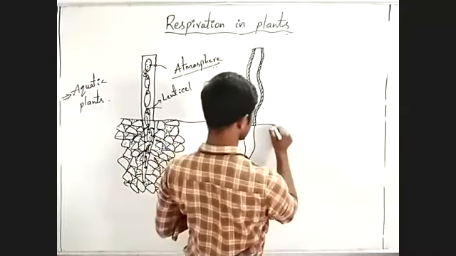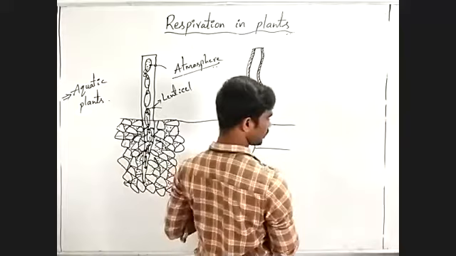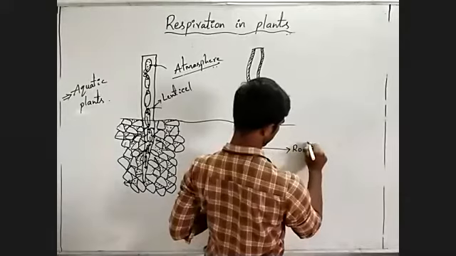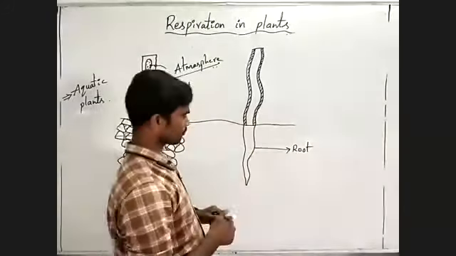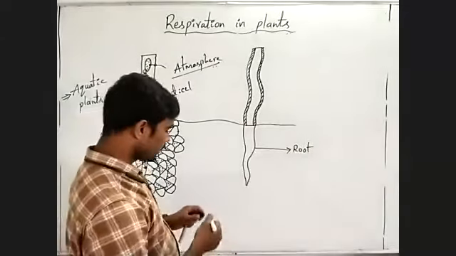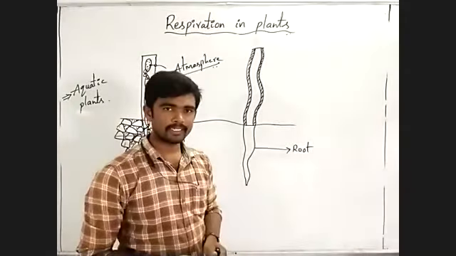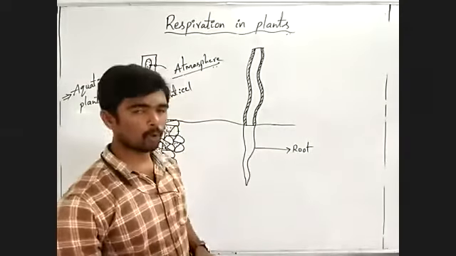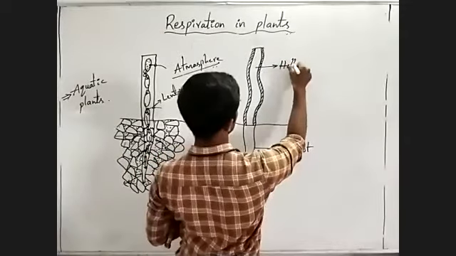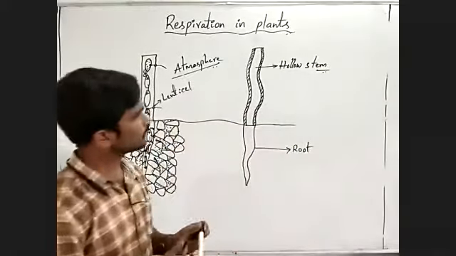Here, roots are present in waterlogged condition, or wet soil, or mossy soil, or muddy soil. Here, in most aquatic plants, the stem is hollow in nature, hollow in structure. Observe, hollow stem.